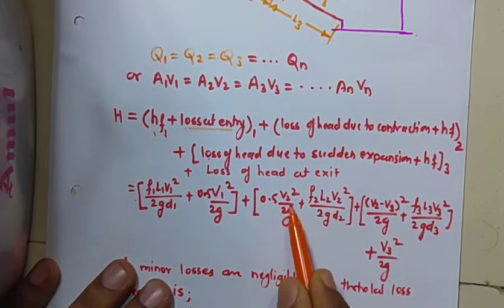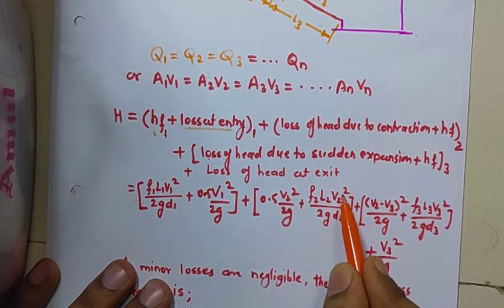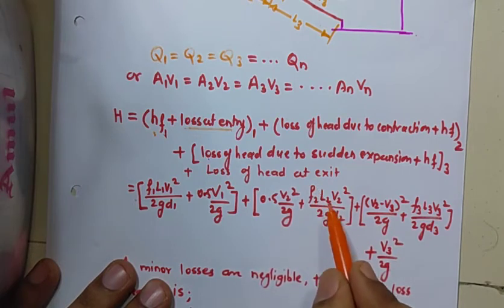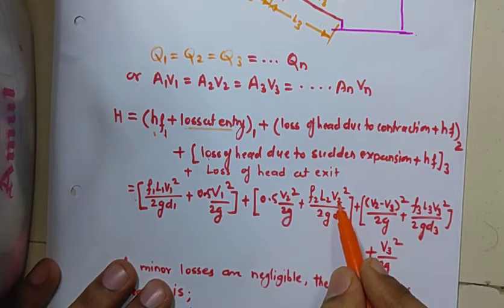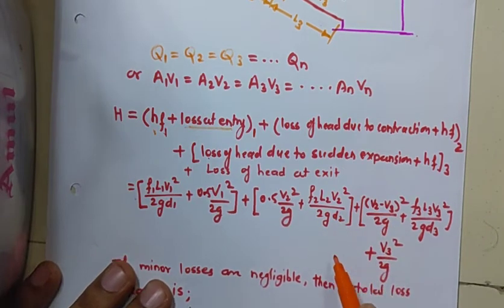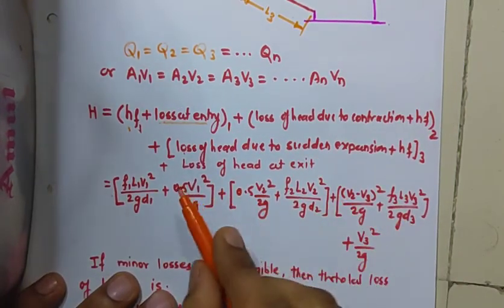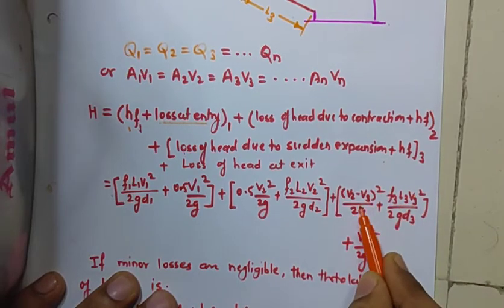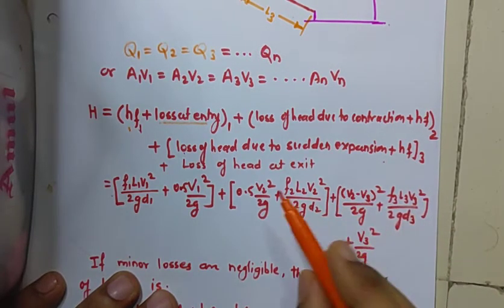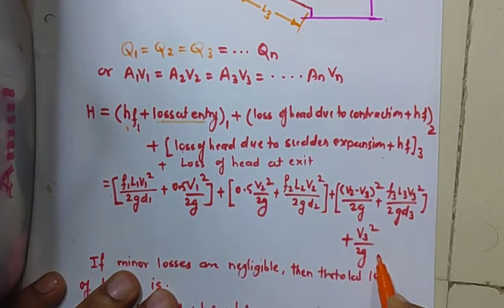We have already seen these expressions: 0.5 V2 square upon 2G plus F2 L2 V2 square upon 2G D2. Here F2 represents the friction factor for pipe 2, L2 its length, V2 its velocity of flow, and D2 its diameter, plus loss of head due to sudden expansion and loss of head because of friction, plus loss of head at exit.